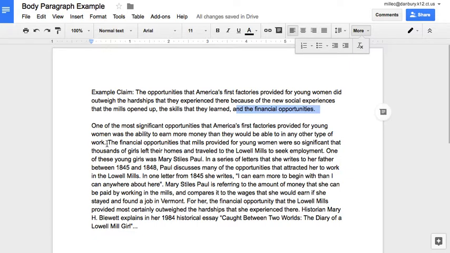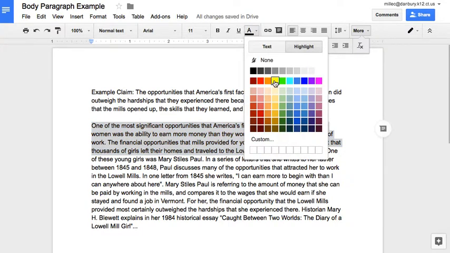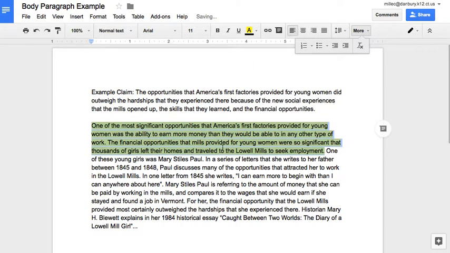I continue in the second sentence. The financial opportunities that the mills provided for young women were so significant that thousands of girls left their homes and traveled to the Lowell mills to seek employment. These first two sentences are my R and my A, where I'm restating the question and I'm answering it. And it lets my reader know what this paragraph is going to be about. What one argument am I going to be discussing and providing evidence for in this paragraph?